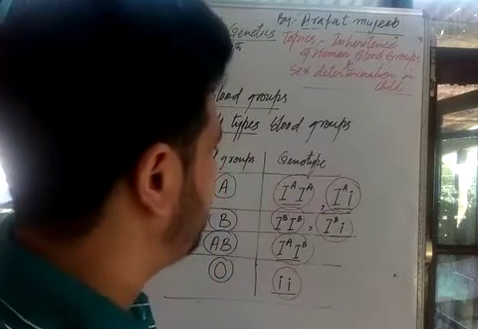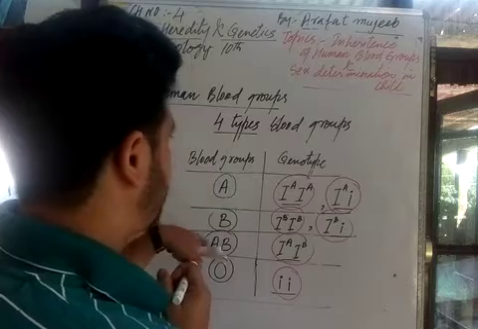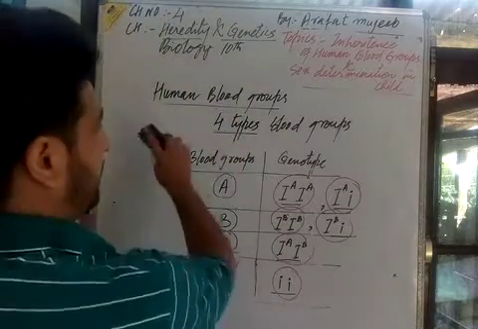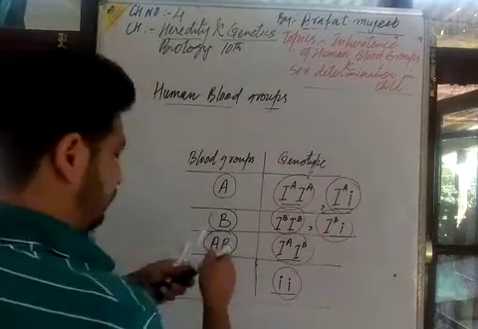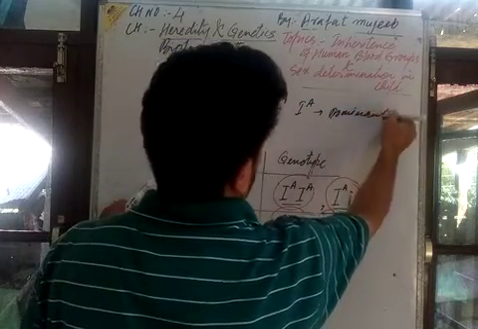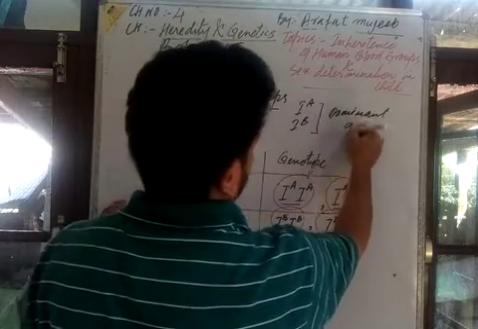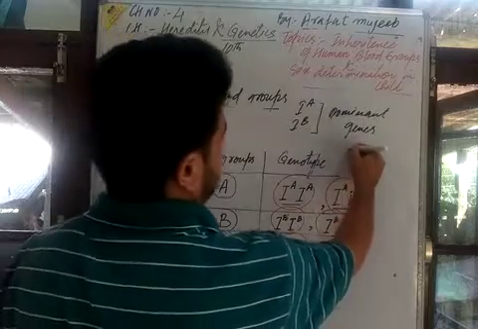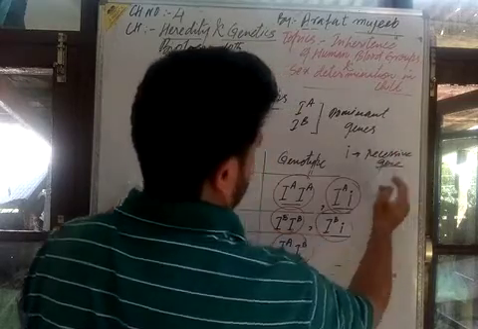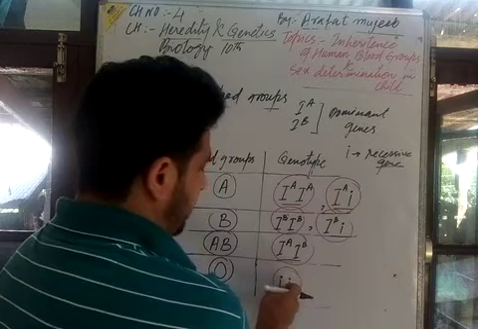There are six types of genotypes which can maintain blood group A, blood group B, blood group AB and blood group O. Here, these alleles are dominant, both are dominant genes, and this small i is a recessive gene. A recessive gene can express only when its counterpart also has a recessive gene. Here its counterpart has a recessive gene.